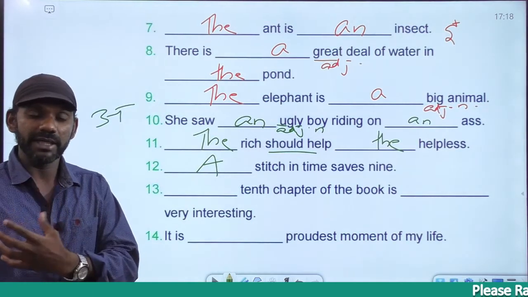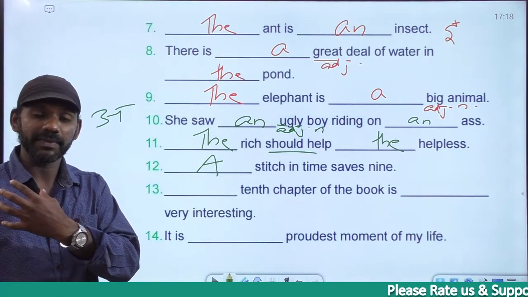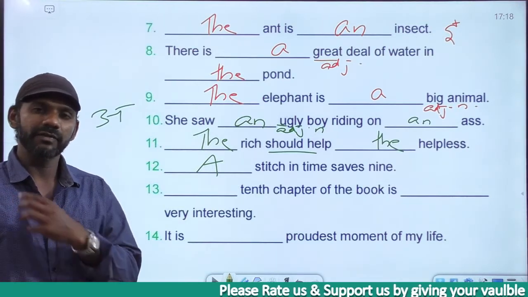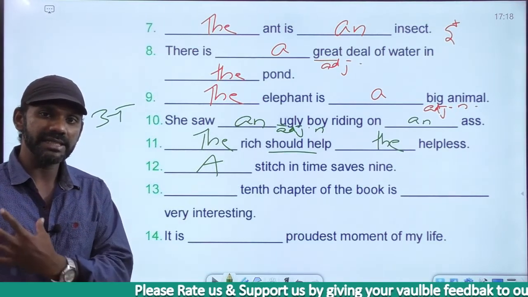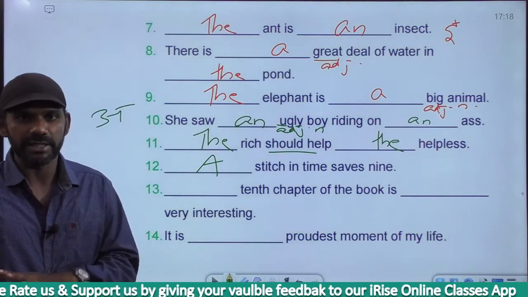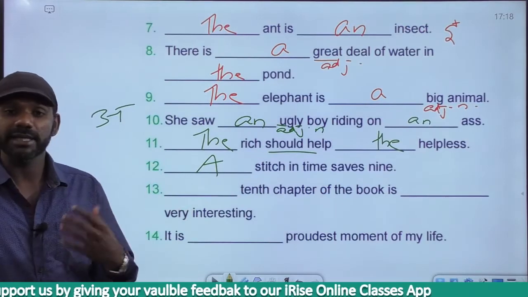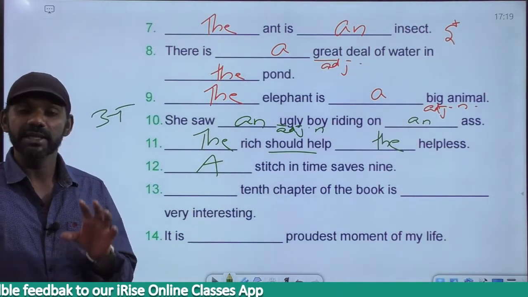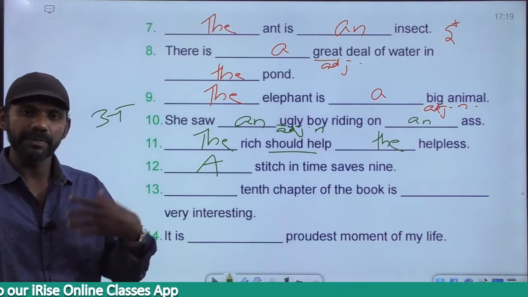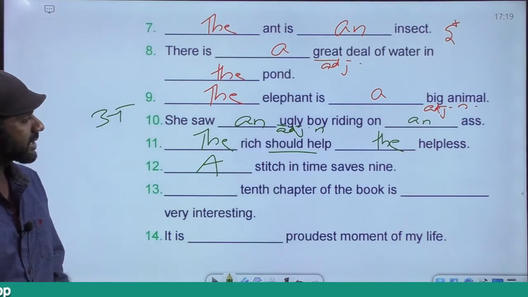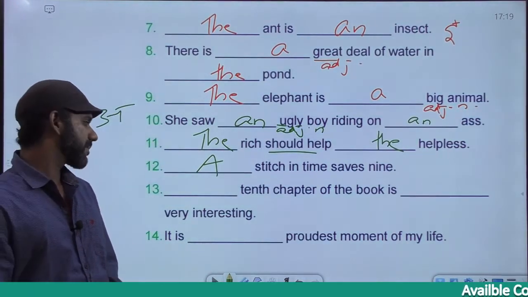If I wait for some time, again the gap becomes bigger. The gap becomes bigger in size. And once the gap becomes bigger in size, instead of one stitch, I have to go for 9 stitches to get rid of it. So a stitch in time saves 9. It means whatever we have to do at one specific point of time, we have to do at that time itself. If we keep postponing it, it piles up, it will be a burden for us. A stitch in time saves 9.